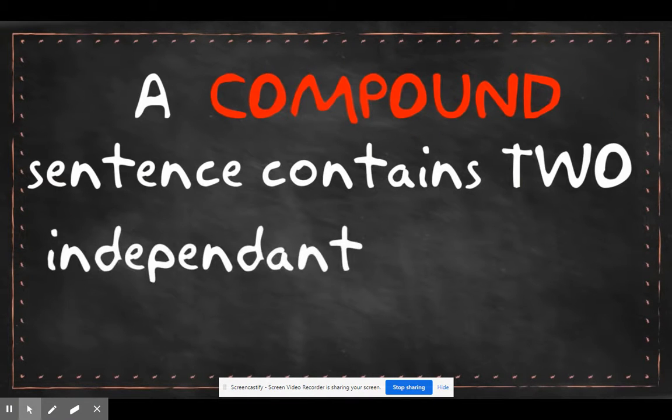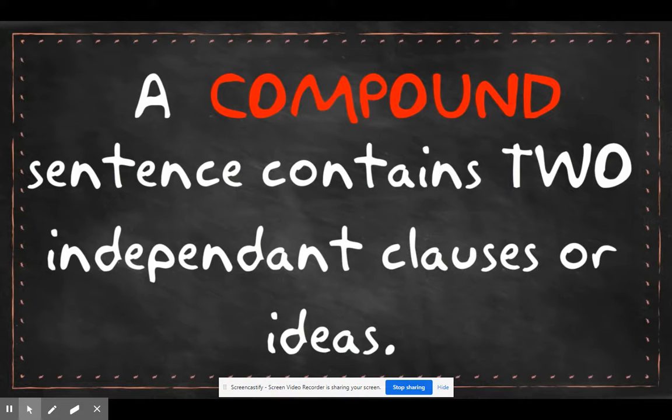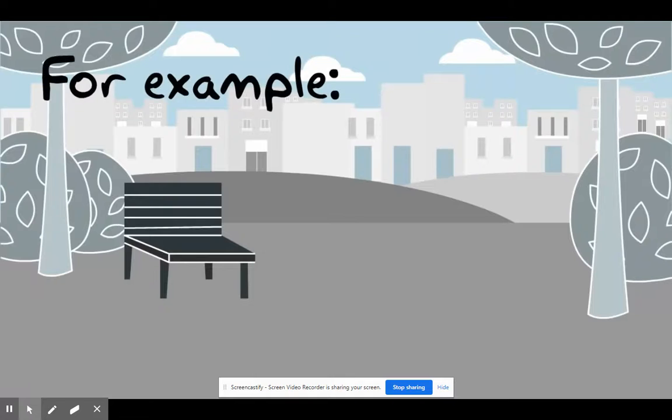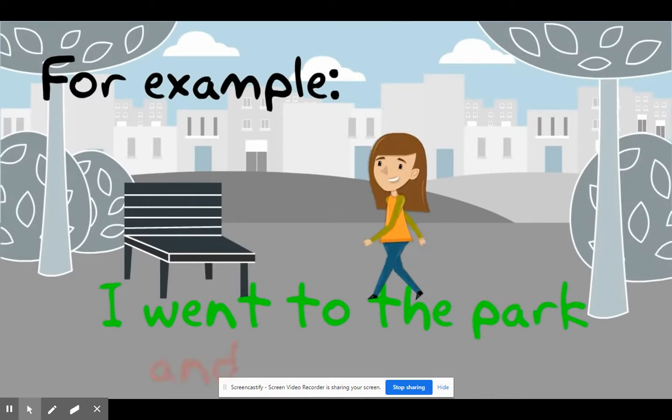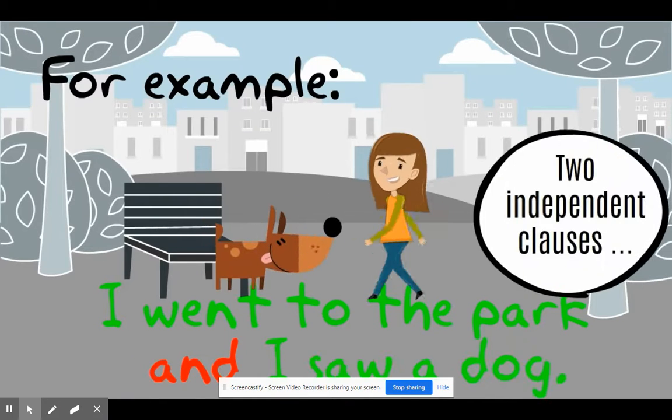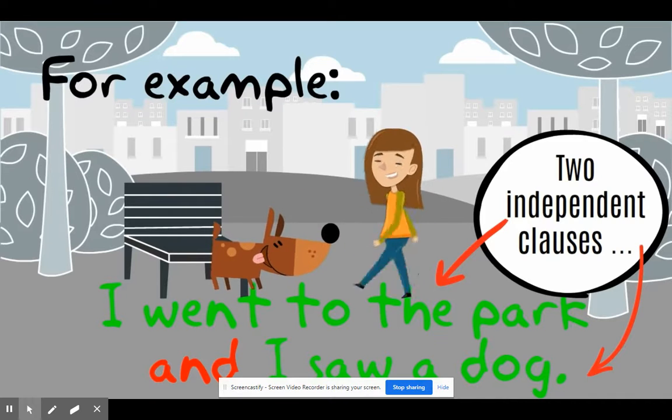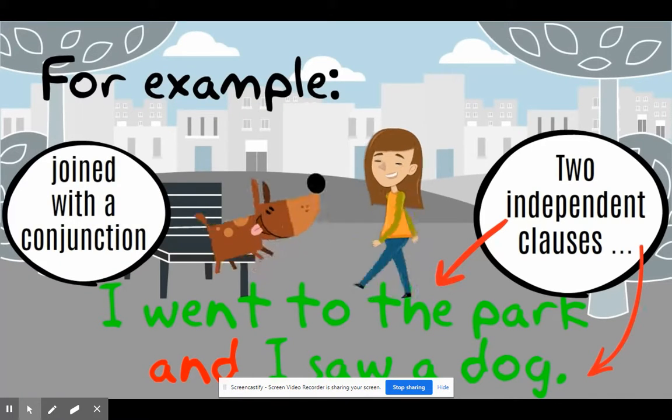A compound sentence contains two independent clauses or ideas. For example, I went to the park and I saw a dog. Two independent clauses. Joined with a conjunction.